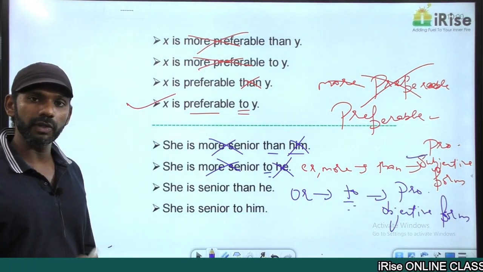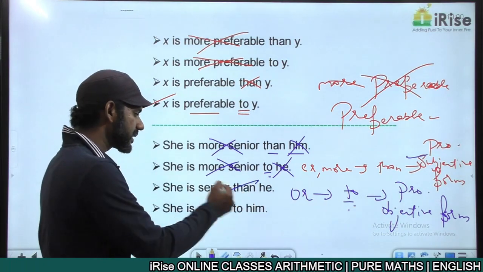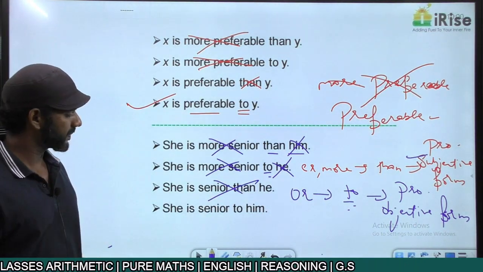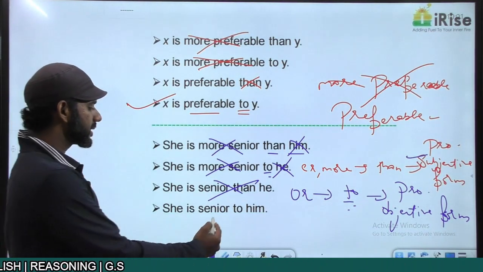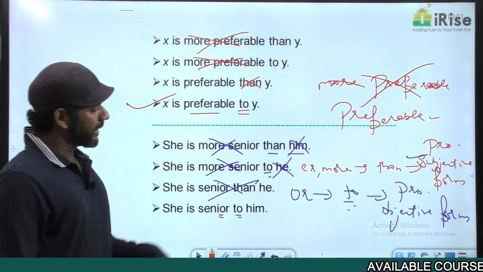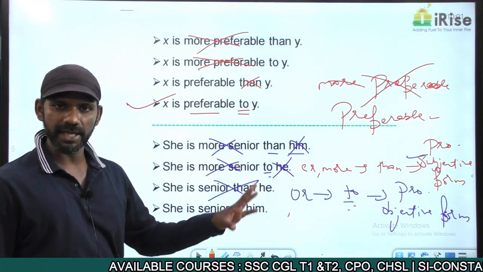OR words cannot be followed by than. OR words will be followed by to. So senior than is a wrong usage. Eliminated. Come to the last one, the fourth one. She is senior to him. Senior is an OR word, and OR words will be followed by to. That is fine. If it is to, the pronoun must be in the objective form.